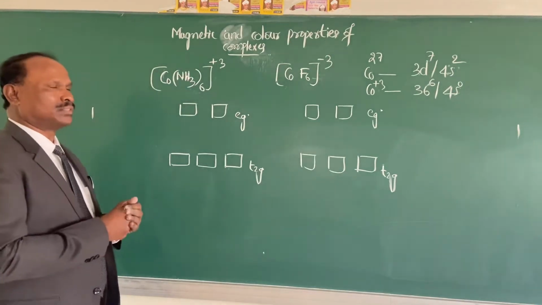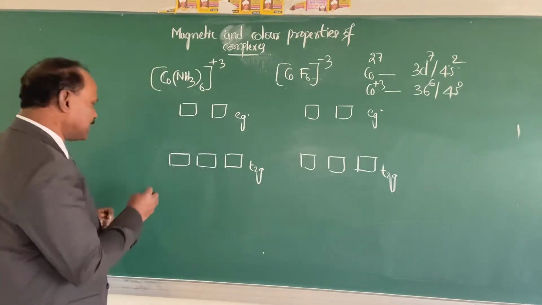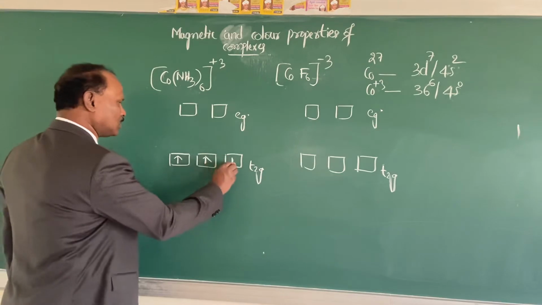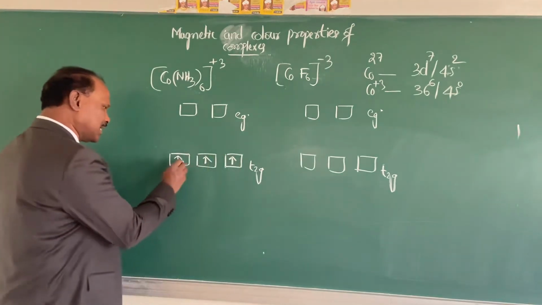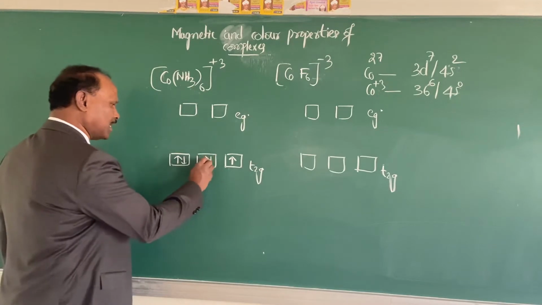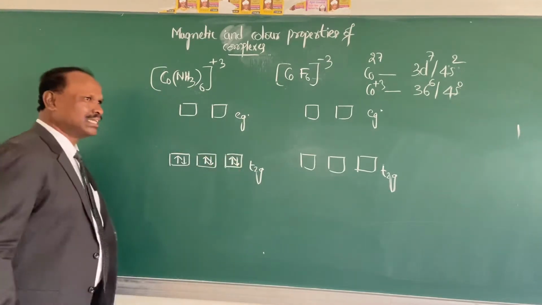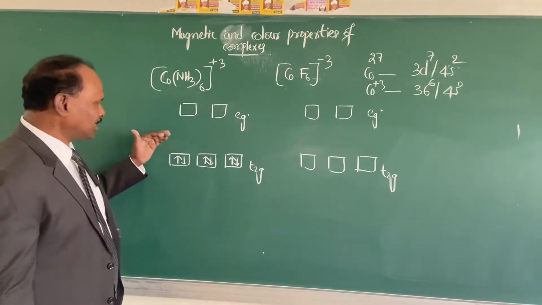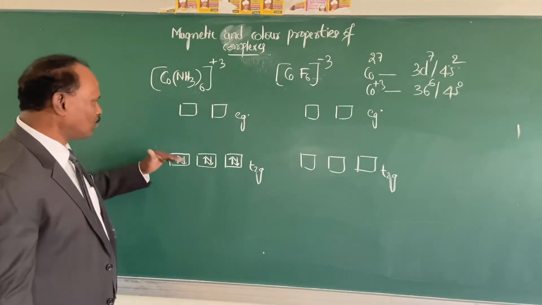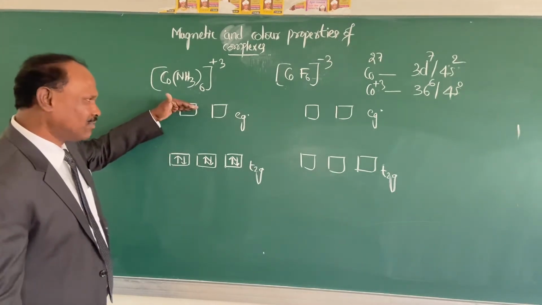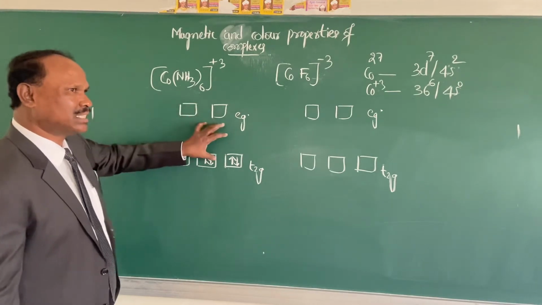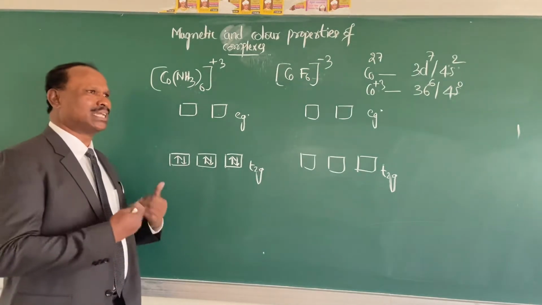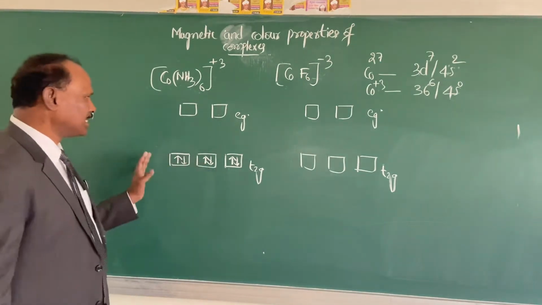Now, ammonia is a strong ligand. Therefore, there are 6 electrons, and let me distribute those 6 electrons like this. 1, 2, 3. Now pairing starts. 4, 5, 6. Why is the pairing starting here? Ammonia is a strong ligand. In other words, the electrons cannot go from the lower energy level to the higher energy level, because here the crystal field stabilization energy is more than the pairing energy. In other words, the pairing energy is less, therefore the pairing is taking place.